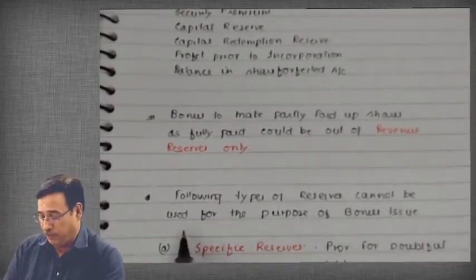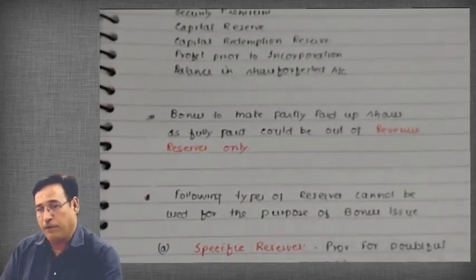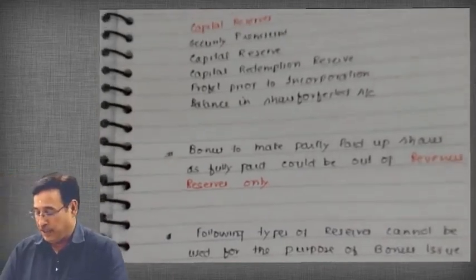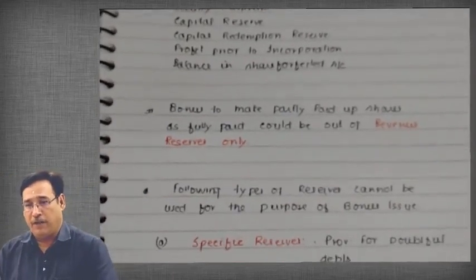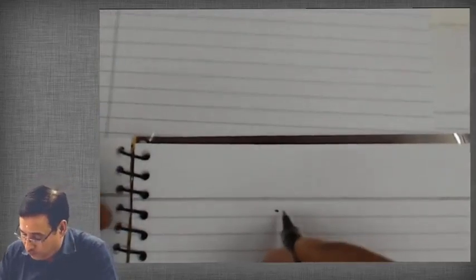Following types of reserve cannot be used for the purpose of bonus issue: specific reserve, provision for doubtful debts. Correct. I will use the next page then. Provision for doubtful debts, one I have written here. Next I will write over here. Then investment fluctuation fund.